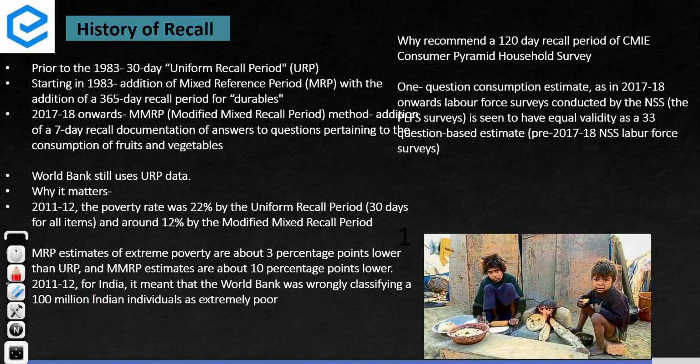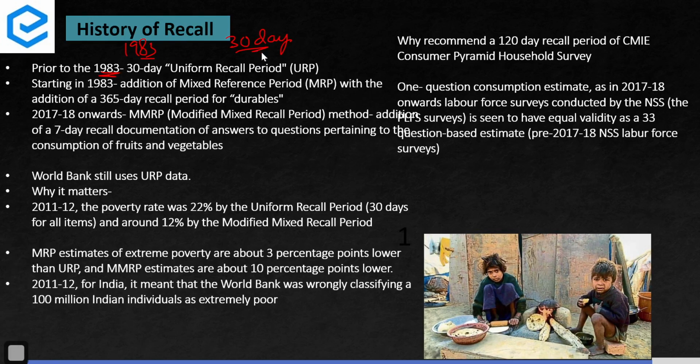Firstly, before 1983, the government was using only a 30-day recall period, called the uniform recall period, for all items. They would want to know what people purchased in a 30-day duration. Then starting 1983, they used two ways. One is the uniform recall period, that is 30 days, and then they also started to find out what people purchased in a year, so durables were treated differently, and they used both. This was called the mixed reference period. In this, the uniform recall period was also used, and the 365-day recall was also used. I hope you understand what I'm saying.